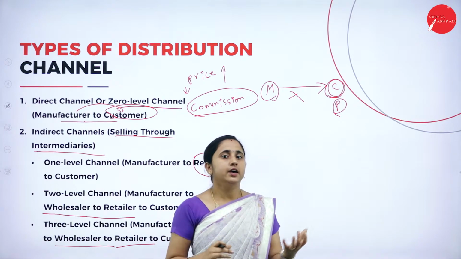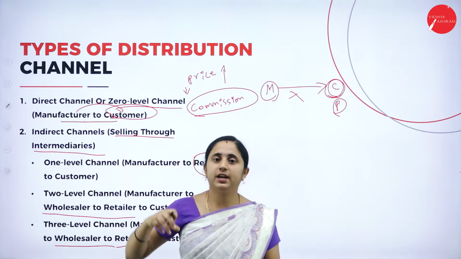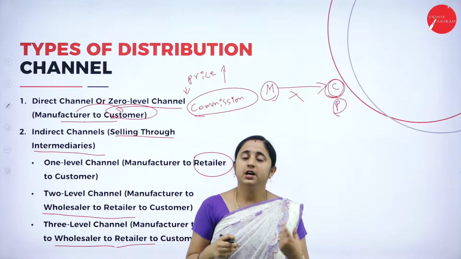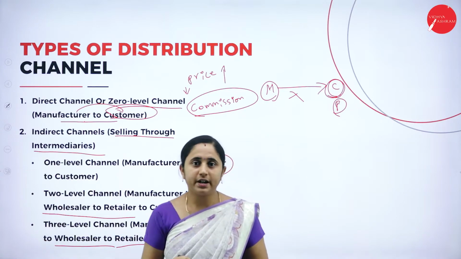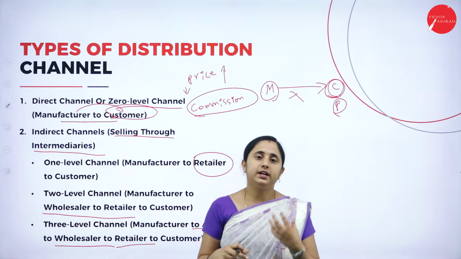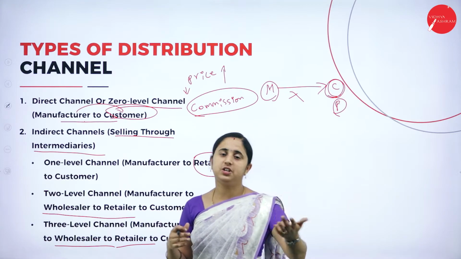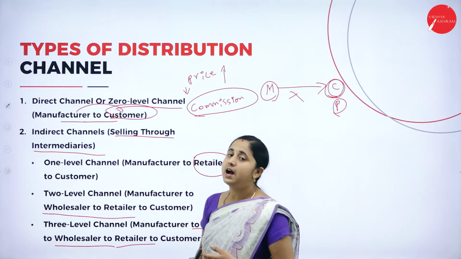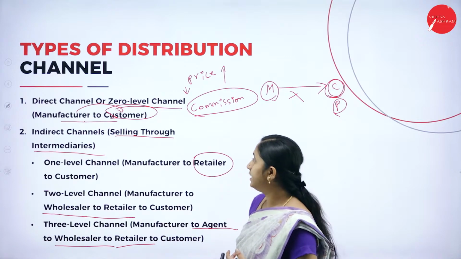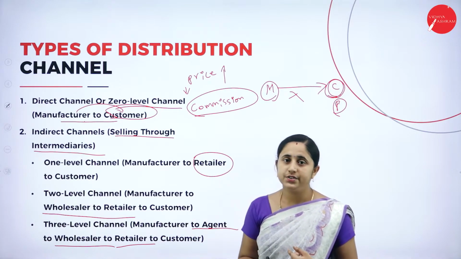You cannot reach each and every customer at a single time. If middlemen are involved, you can reach more consumers at a single time. So these are the disadvantages of the direct channel or zero level channel.